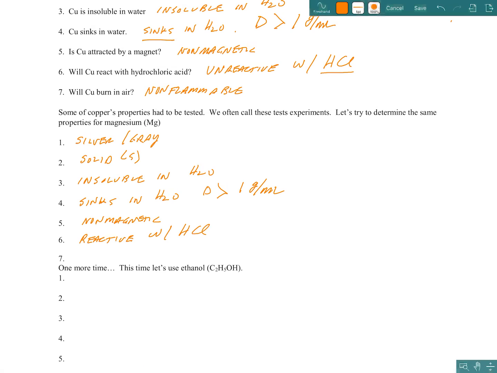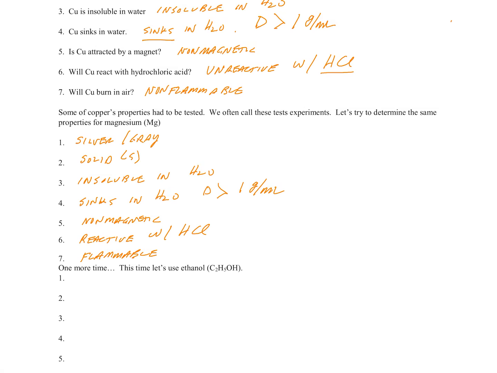And then how about flammability? Yeah, that was really fun, wasn't it? It was definitely flammable. We had a very bright white light that was given off by magnesium. In fact, if you were here in the room and you were looking at it, I would say make sure you don't stare at the flame because you'd actually see little dots afterwards. Magnesium is a very bright white flame.